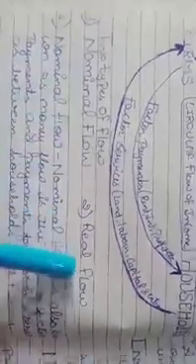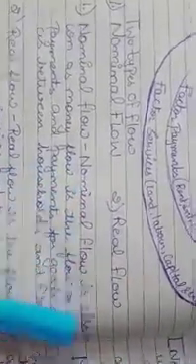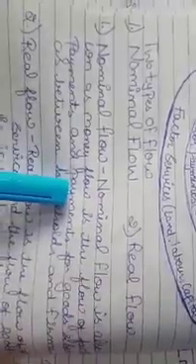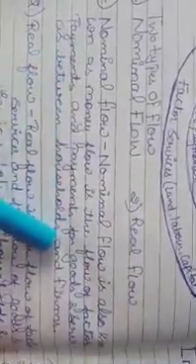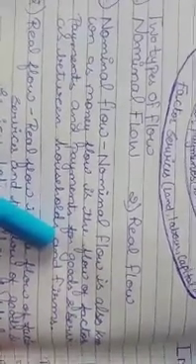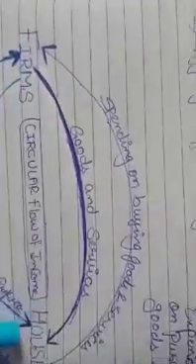Now, you have seen these flows, right? These flows are of two types, nominal and real. Nominal flow. Let's see the definition first, then I'll explain. Nominal flow is also known as money flow. It is the flow of factor payments and payment for goods and services between household and firm. What we have seen in this diagram is that firstly, factor payments are moving.